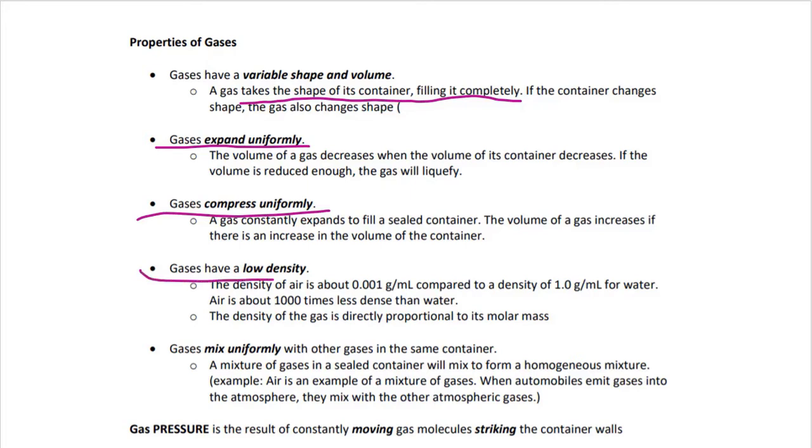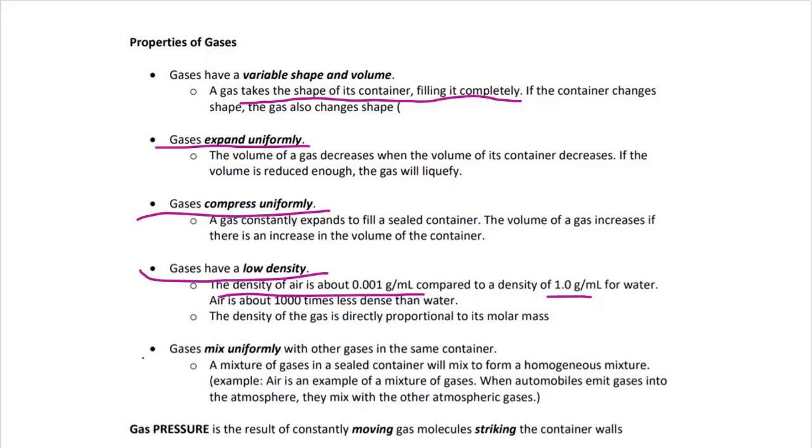So it's going to be uniform. Gases have a low density. If you think about density, we know ice has a lower density than water because ice floats on top of water. The density of air is about 0.001 grams per milliliter, compared to the density of water, which is 1. So 0.001 is substantially smaller than 1. Air is about 1,000 times less dense than water. And if you think about that, most gases are going to, quote unquote, float, or be above water. So yes, very low density.